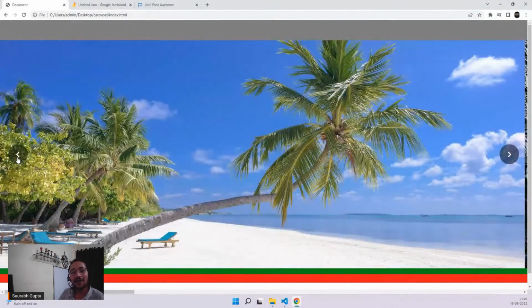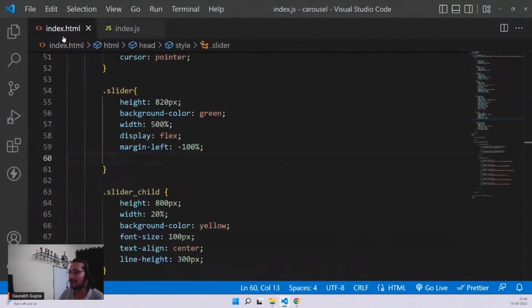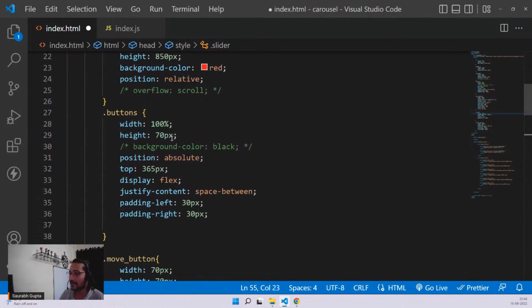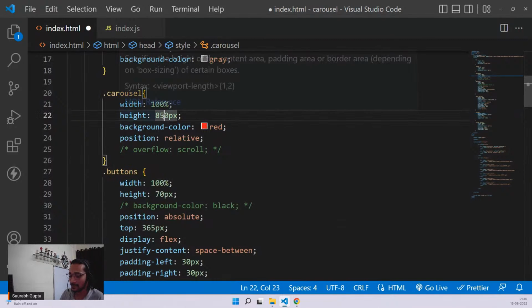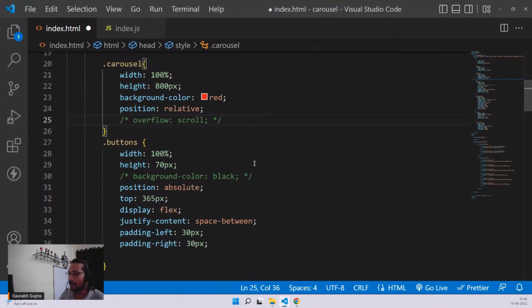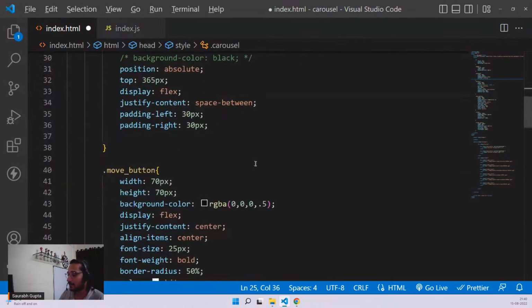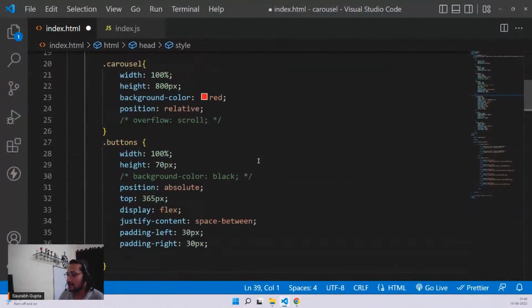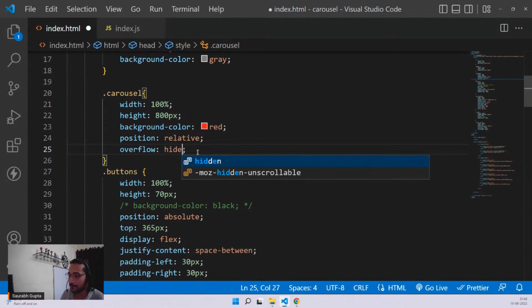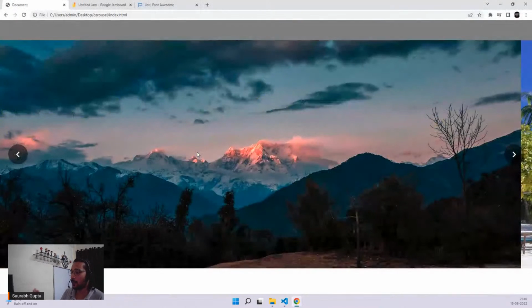And now, guys, for the final thing, just remove these extra heights so that you can see it properly. Remove the extra height, make it 800, everywhere. And now, instead of overflow scroll, okay, there is no overflow scroll. So just go ahead into carousel and put overflow hidden. That means hide whatever is overflowing. I don't want to see it. So now you will see a proper carousel.